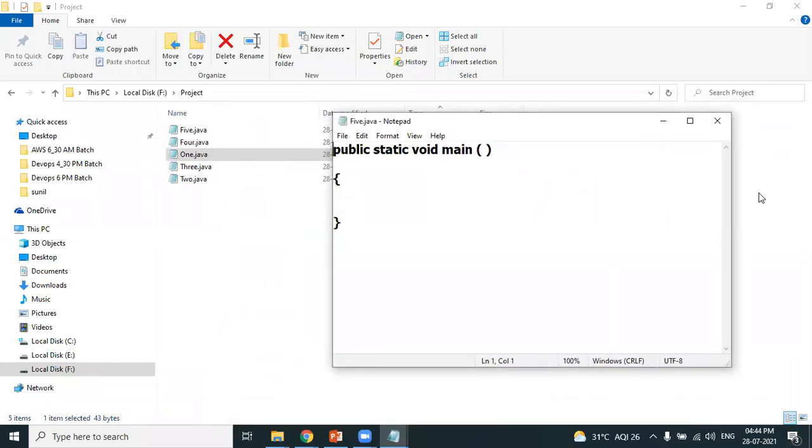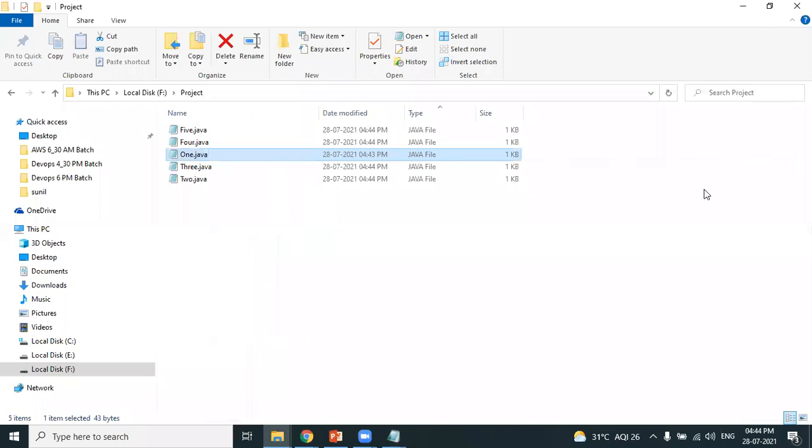So I am a developer. I got a requirement from the client. As per the client requirement, I have developed my coding part and saved my source code, and I have saved my files with the name 1.java. It can be any file name. Clear? Clear about this? Okay.